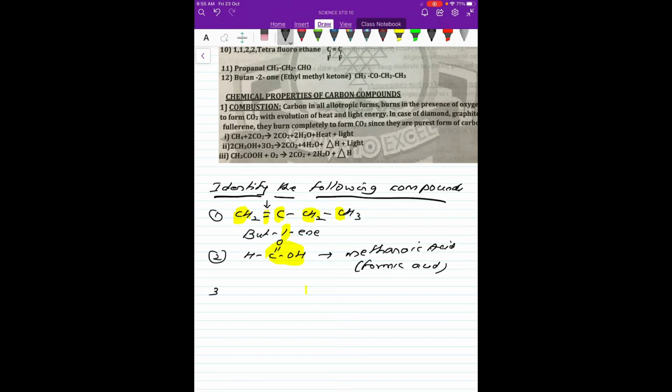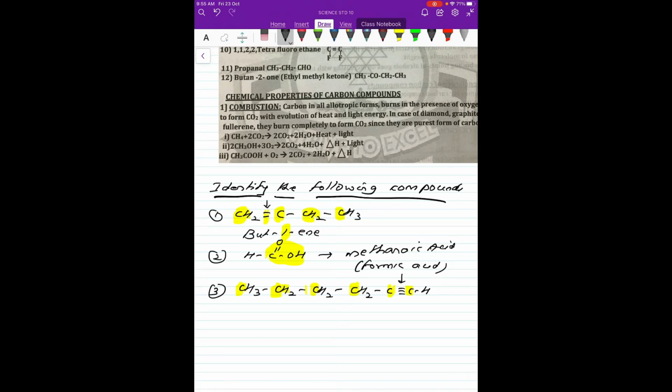Now we will take one more, say this: CH3-CH2-CH2-CH2-C≡CH. The first thing we should see is how many carbon atoms there are. 1, 2, 3, 4, 5, 6. So it has 6 carbon atoms. It is an alkane, but 6 means it will be hex. Now we will see, are there any bonds? Yes, there is one triple bond here. So this triple bond means it is an alkyne now, so it will become hexyne.